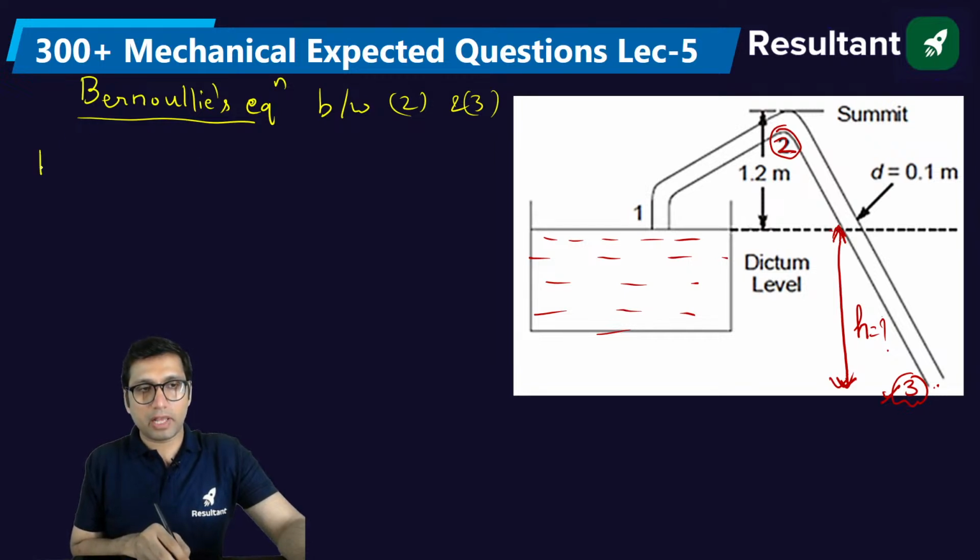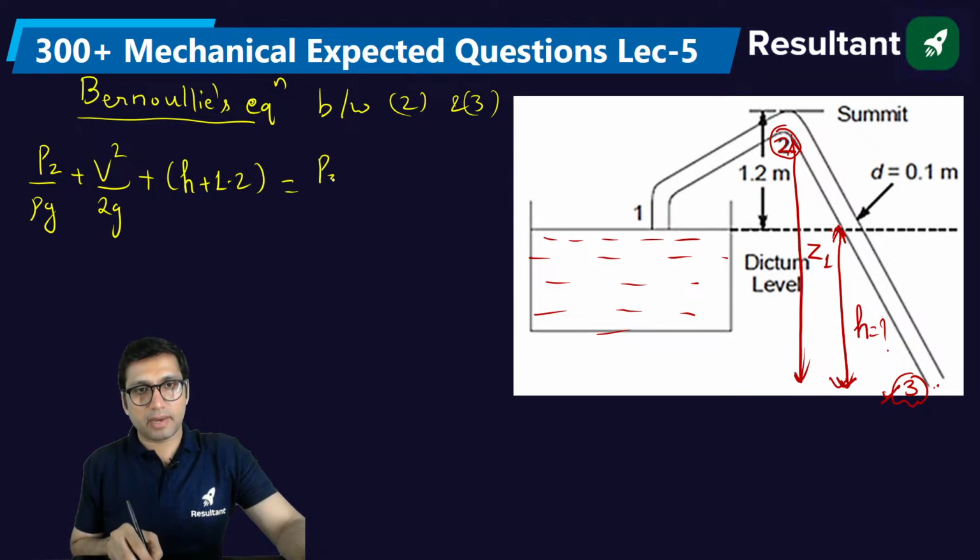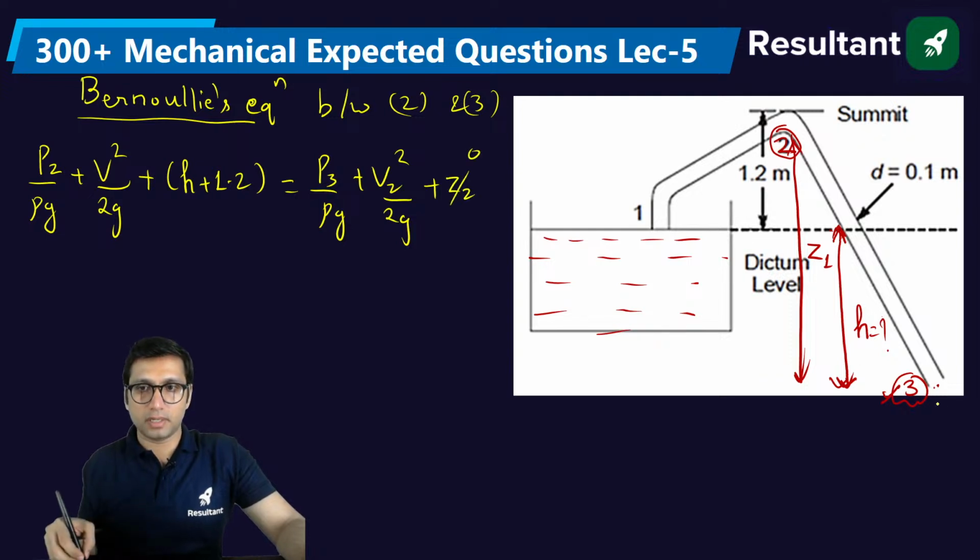At point number 2, the Bernoulli equation will be P2 by rho g plus V2 square by 2g plus Z. Now what is Z here? The total Z at this point, from here to here, will be total Z1. So Z1 will be equal to H plus 1.2, right? This will be Z1 is equal to P3 by rho g plus V3 square by 2g plus Z2. Now Z2 will be 0 because this is the point from where the measurements are taken.